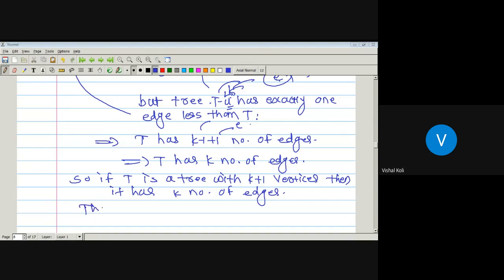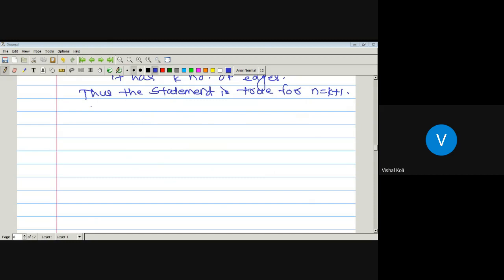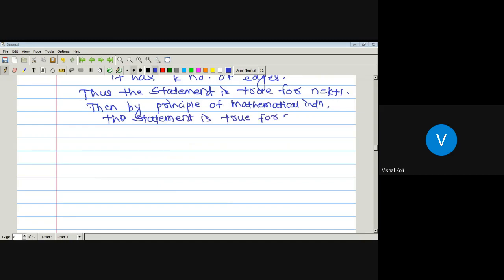Thus, the statement is true for n equal to k plus 1. And as it is true for n equal to k plus 1, then by the principle of mathematical induction, the statement is true for any n.